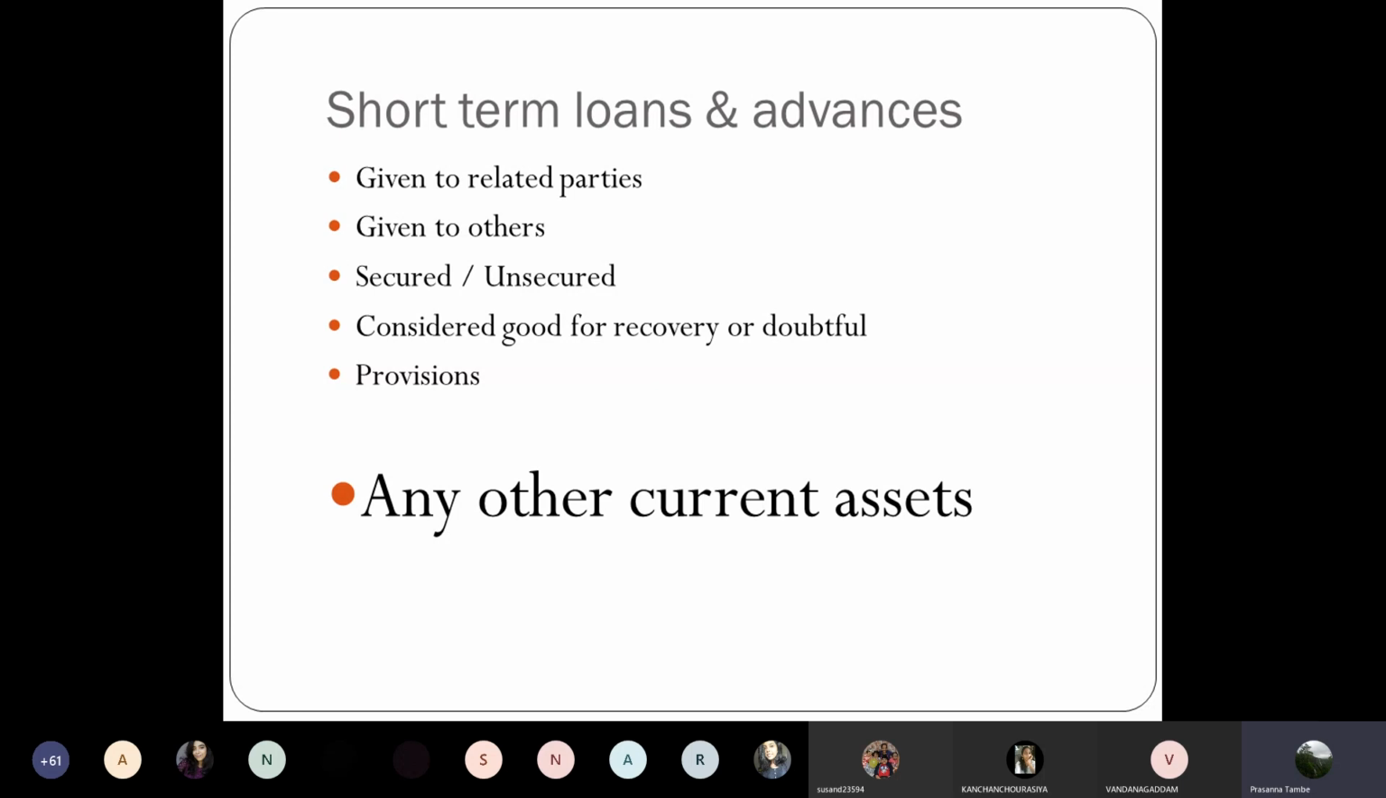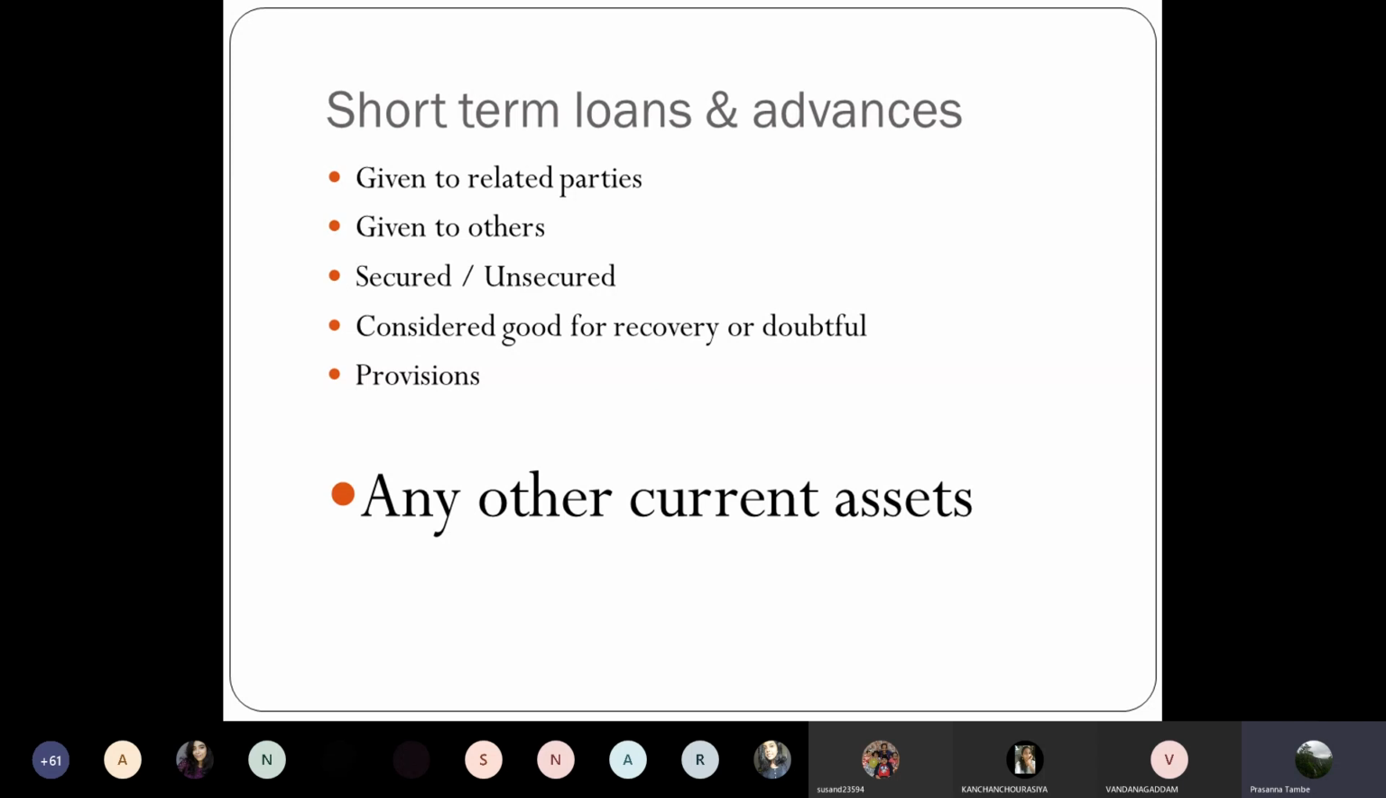In fact, for most of the items, whether it is trade receivables, whether it is loans and advances, either short-term or long-term, disclosure requirements are almost similar. For example, given to related parties. If you have given the short-term loans and advances to directors, shareholders, their relatives, entities in which they are interested, then all those are related parties, and that will have to be shown separately over here. Then given to others. If you have given to outside parties like suppliers or employees, that will come in others.